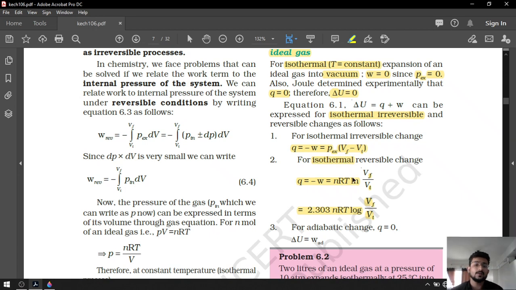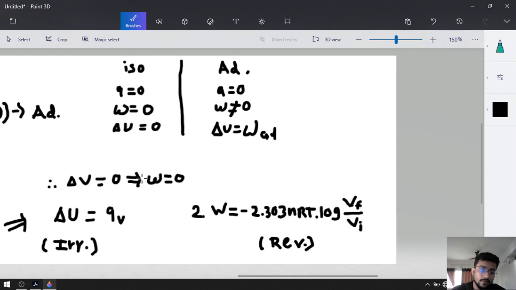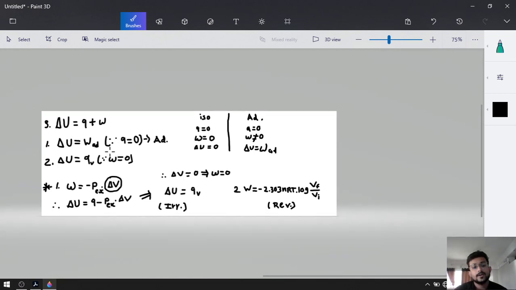What is an isothermal process? Isothermal process means temperature is constant. Then isobaric process means pressure is constant, and isochoric means volume is constant. For an adiabatic process, W is equal to work adiabatic, and Q will be 0.